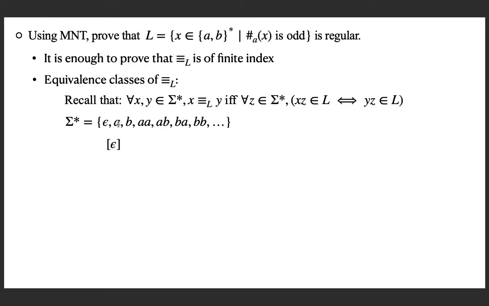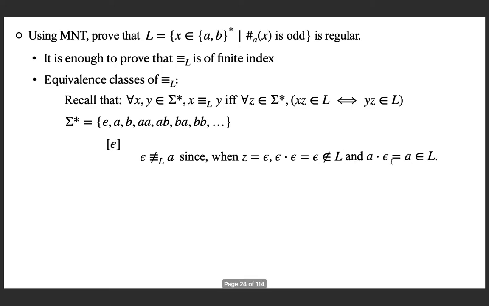See whether A is going to the class of epsilon or not. For that we need to see whether A and epsilon are related or not. But we can prove that epsilon and A are not related because you can find a Z. Z is epsilon. If you concatenate epsilon to epsilon, you will get epsilon, where the number of A's is 0 and not in the language.